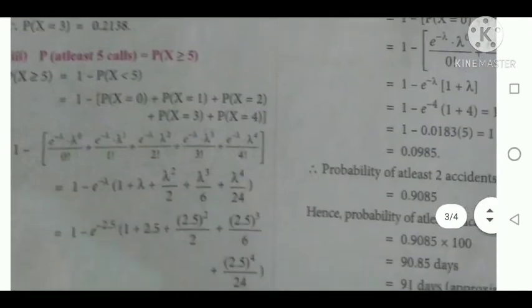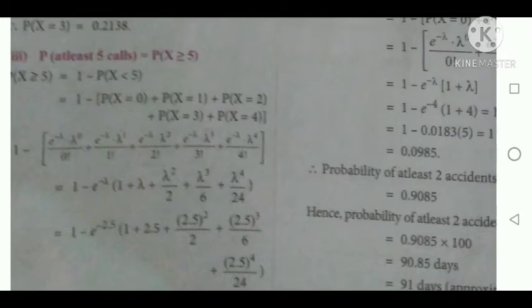Then the third subdivision is at least 5 calls. At least 5 calls means x is greater than or equal to 5. So in order to find greater than or equal to 5, we have to subtract from 1 the probability of x less than 5. Less than 5 means x equal to 0, 1, 2, 3, 4.